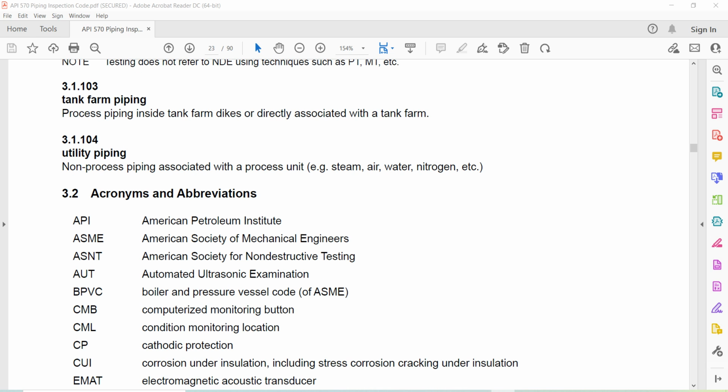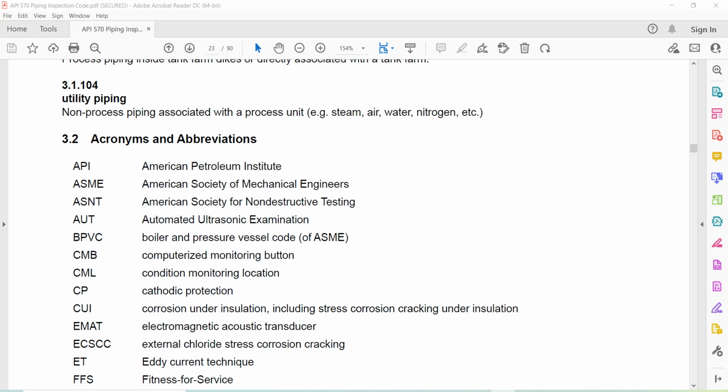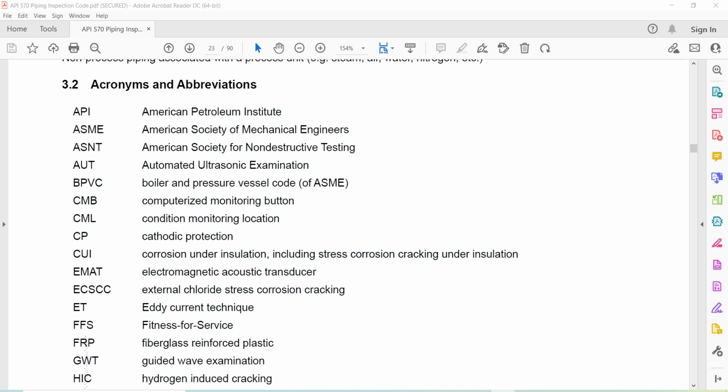Tank farm piping. Process piping inside tank farm dikes that is directly associated with a tank farm. Utility piping. Non-process piping associated with a process unit. Steam, air, water, nitrogen, etc.